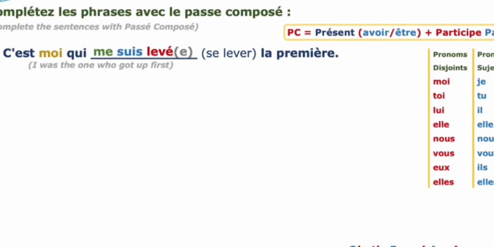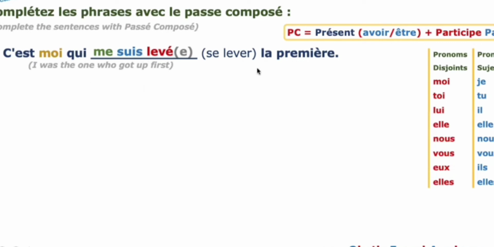So what we did: check the disjunctive pronoun and choose the subject pronoun, and before choosing check whether the verb takes être or avoir. According to that you have to write. C'est moi qui me suis levé(e) la première.